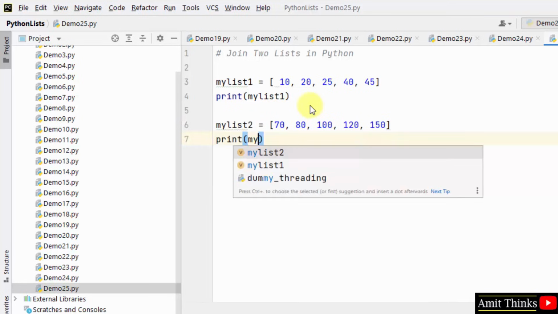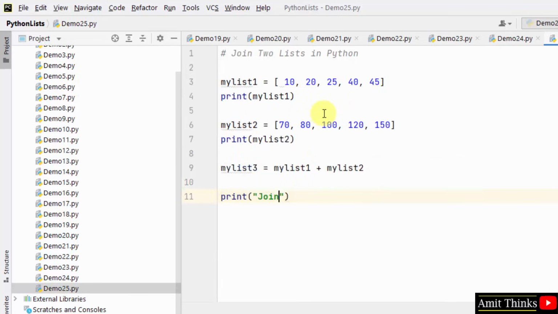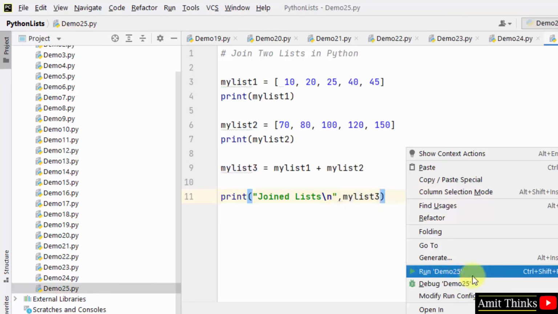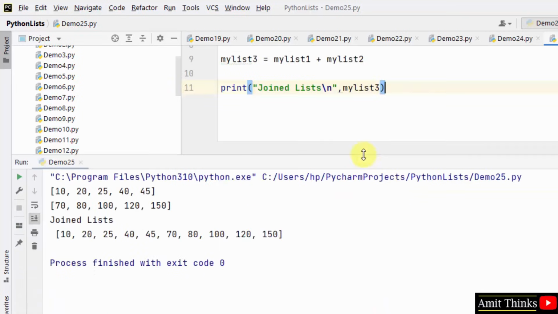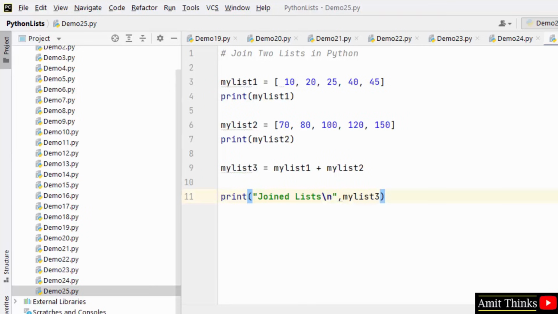Print list 2, and now we will join them using the plus operator. I'll create a new list, and within that I'll add them. That's it. Now print list 3. Right click, run. Herein we have list 1, list 2, and when we join them the following is visible. So in this way we successfully joined two lists. In the same way we can also concatenate lists using the plus operator.